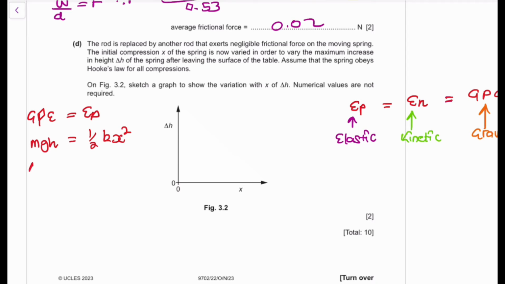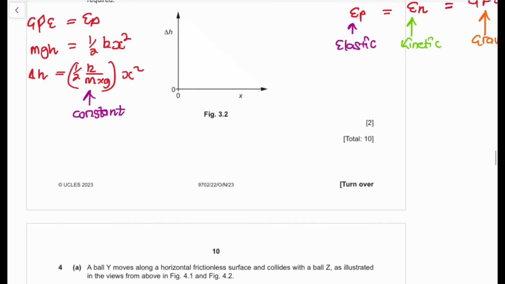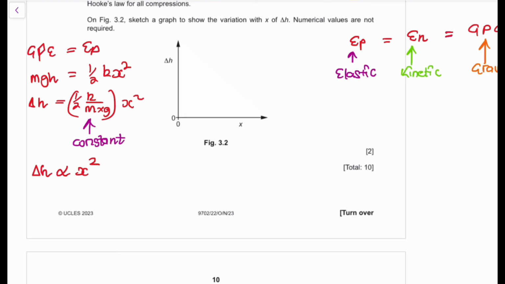So in this particular expression, delta H is going to be equivalent to half K divided by mass times G, all of that times X squared. But this whole expression, guys, is constant. Why? K is constant, M is constant, G is constant. So you're going to have a relationship where delta H is going to be directly proportional to X squared. But guys, this is a graph of y is equal to x squared.